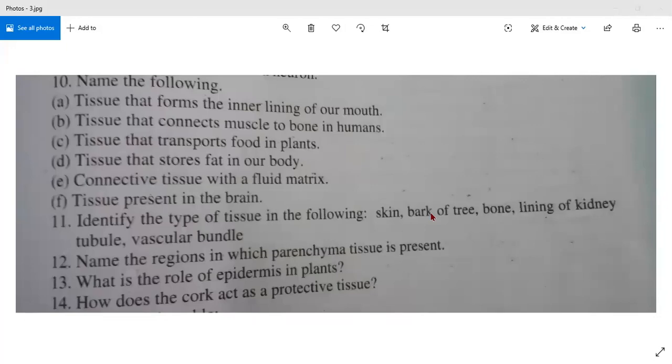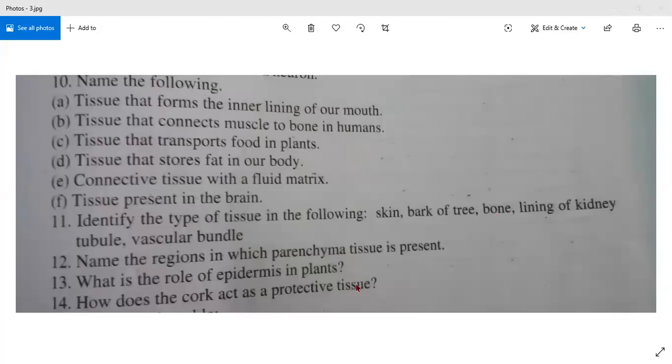Upasna. Upasna, read the next part. What is the next part after skin there on your screen? Bark of tree. Yes, the bark of the tree. Protective tissue. Good. Then the third one is bone. Bone is what type of tissue? Skeletal tissue? No, bone means which tissue? Connective tissue. Good. Thank you for giving the answer.